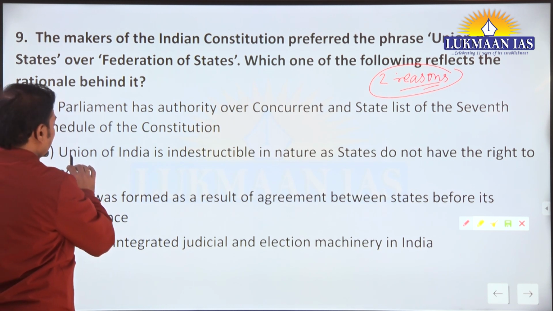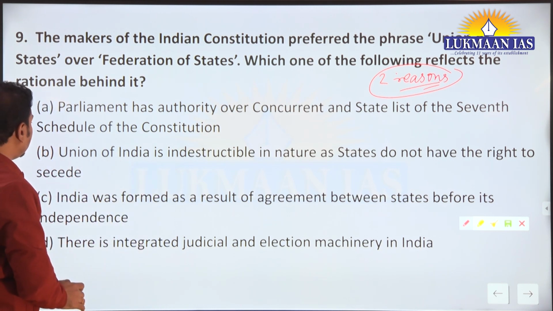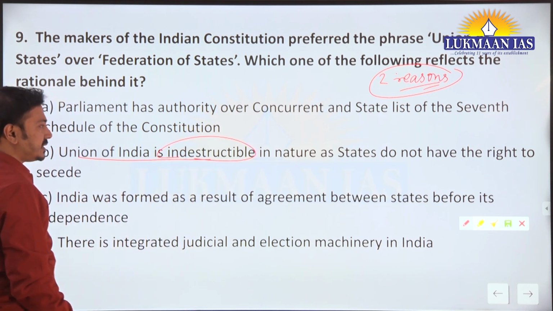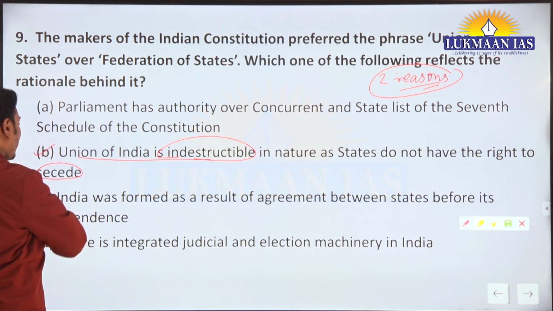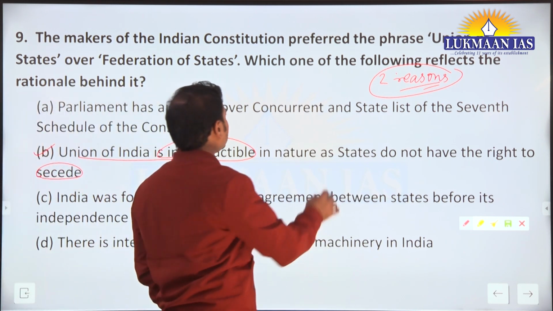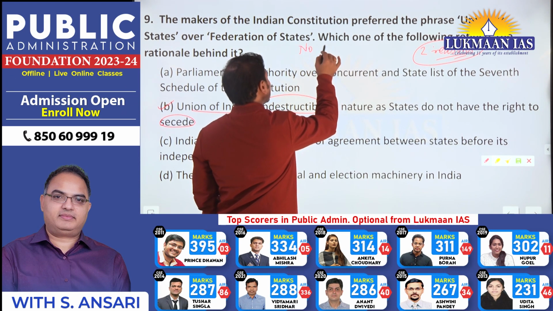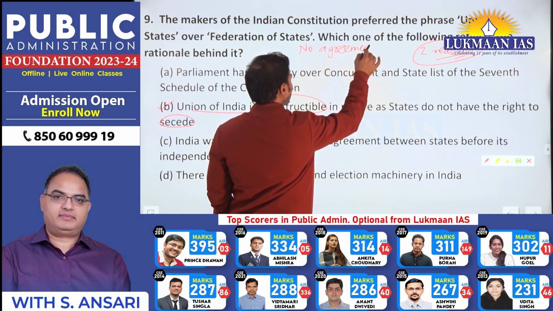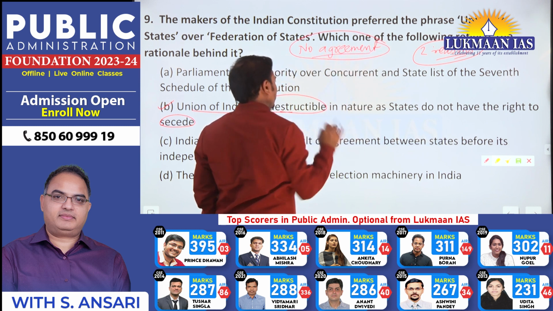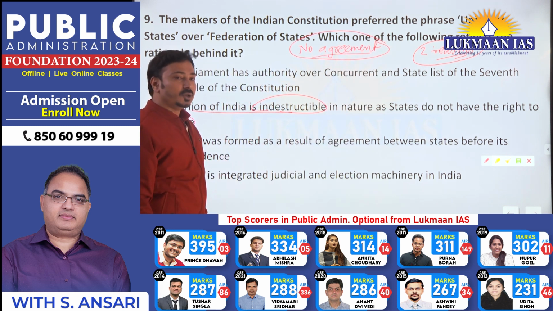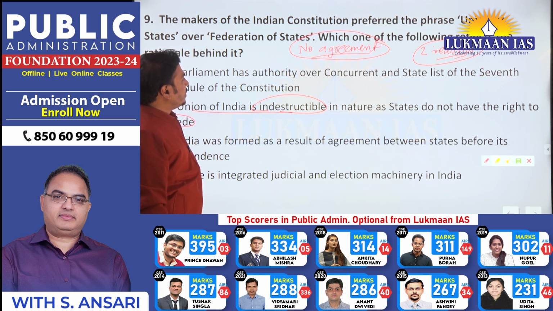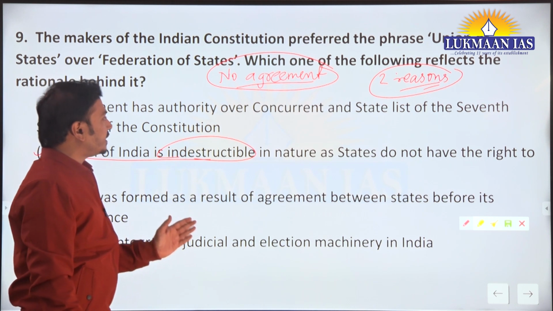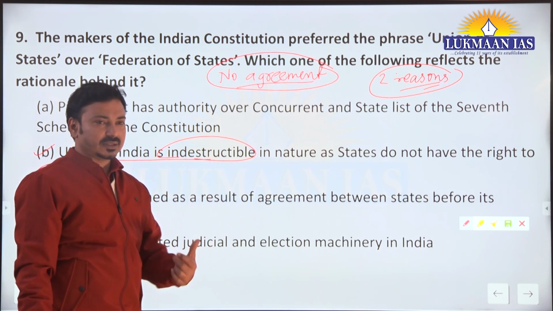क्या है? D. Yes, second. Union of India is indestructible in nature as states do not have right to secede. This is one of the reasons. What is the second reason? Indian Federation is not formed through agreement among the states. Like US. In US, there is United States of America and there is agreement among the states, and that's why the federation is formed.